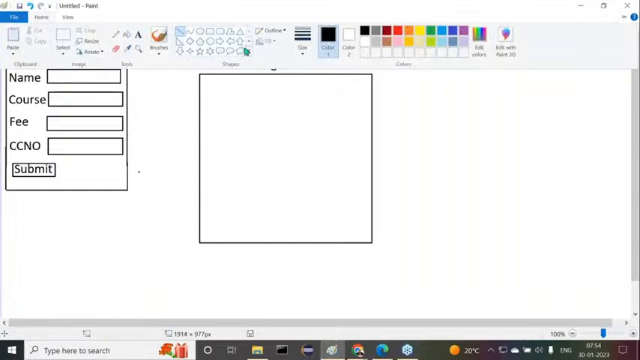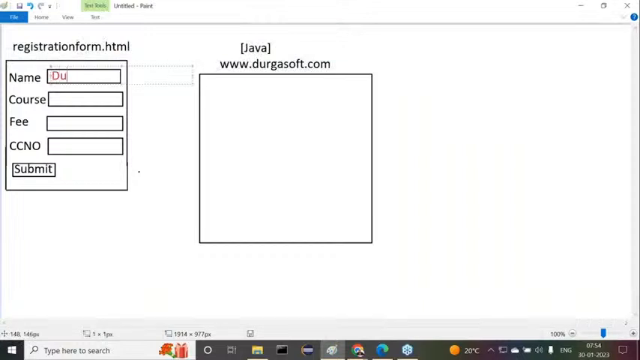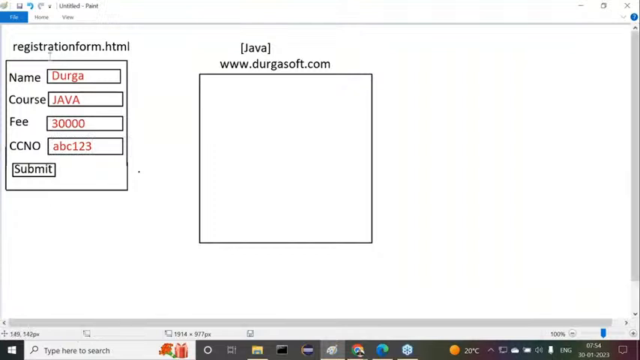Now here I'll provide some data. First of all, the name here, say Durga. Course name, say for example Java. Then the course fee, say for example 30,000, full stack Java, for example. Next one is credit card number that the user might be providing, ABC123. Some credit card numbers, maybe some expiry date and all required details might be taken here. Okay. Then after that, click on the submit button.